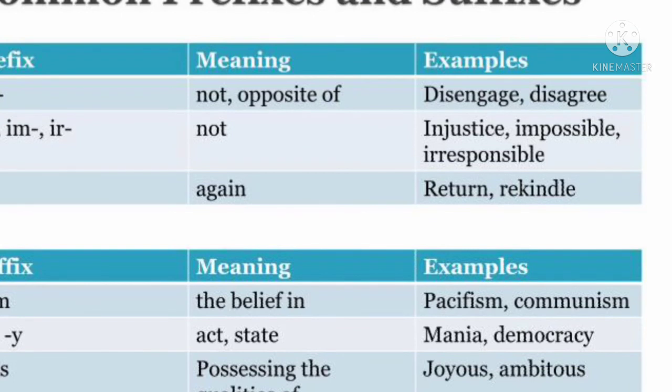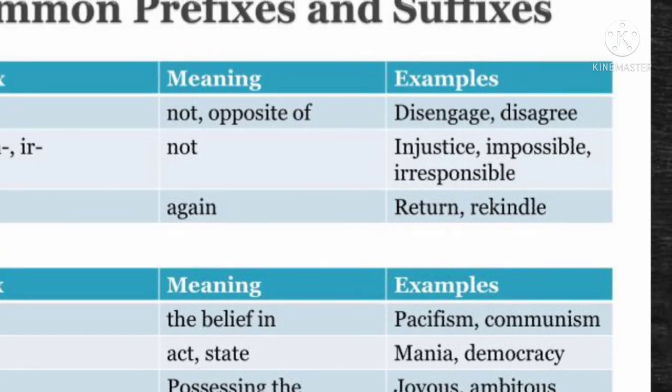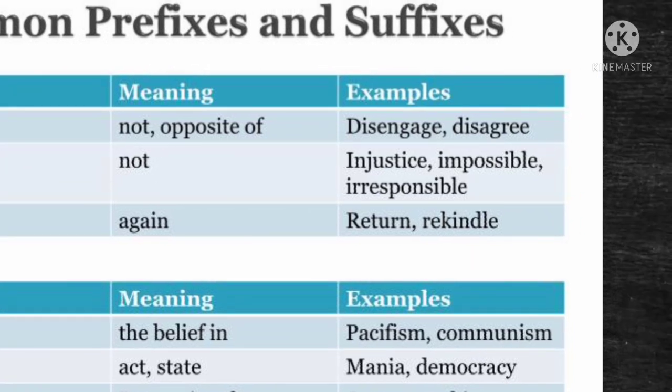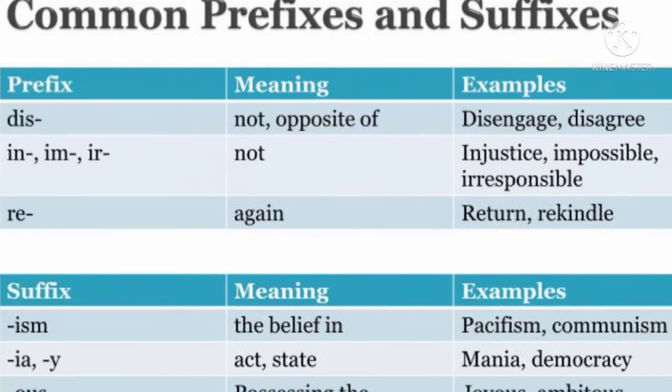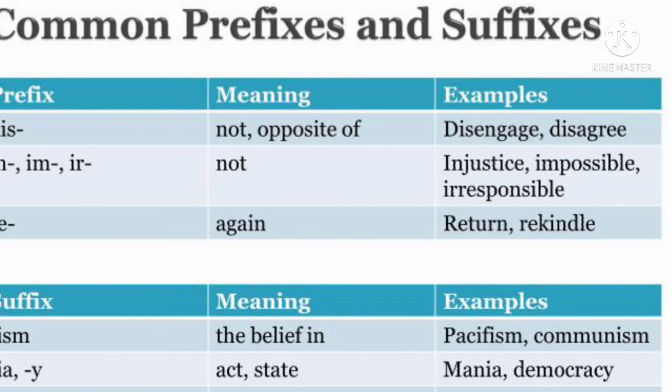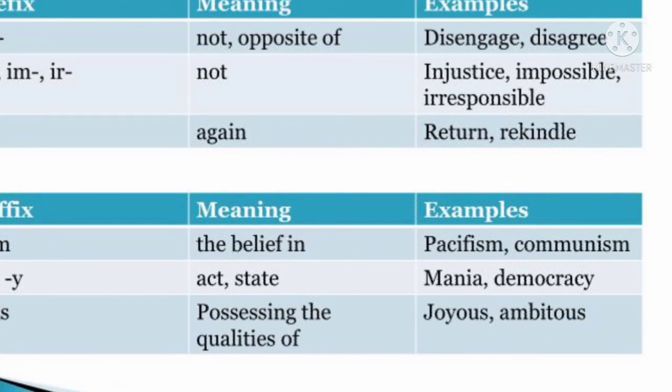For negatives, we use mostly prefixes, meaning opposite of, not, again. Engage becomes disengage. Agree becomes disagree. Justice becomes injustice. Possible becomes impossible. Responsible becomes irresponsible. So with the help of prefixes, we can change it to the opposite, and like that, we can find the correct answer.